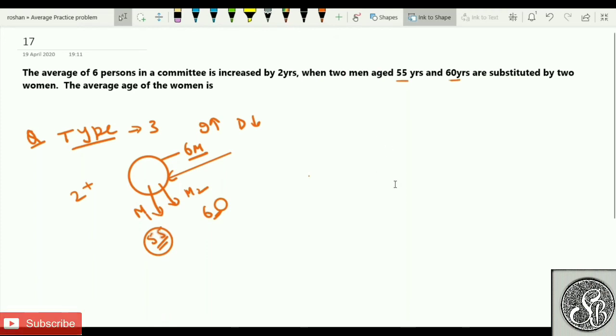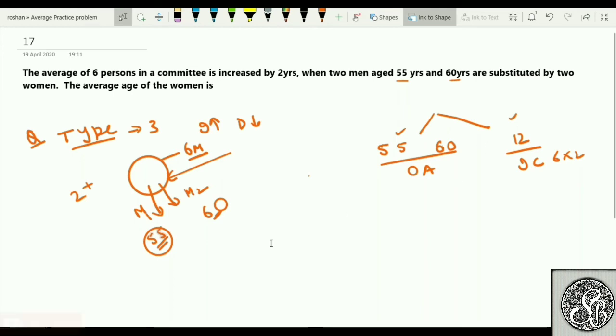So I hope you understand. The woman who is coming in the group should first maintain 55, first maintain 60, and this is nothing but for balancing, the original average kind of thing, and also should work upon the increment component. What is the increment component? 6 into 2, which is nothing but 12. So they're asking, what is the average of 55, 60 and 12? As simple as this.